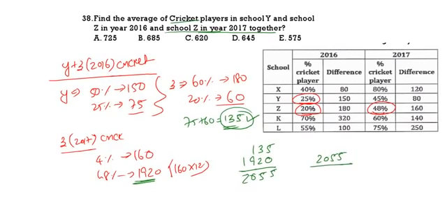Since we are calculating Y and Z cricket and Z, so divide by 3. So 3 6 18, 3 8 24, 3 5. It is 685, the average. 685 means option 2 is the correct answer.